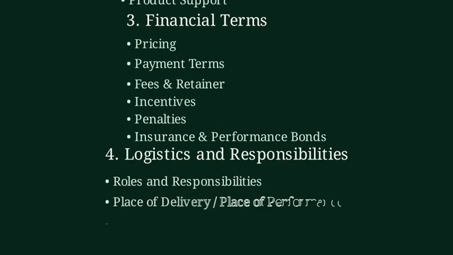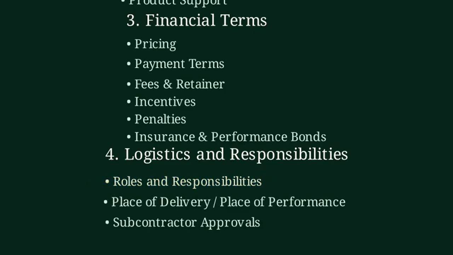Fourth category, logistics and responsibilities. Roles and responsibilities clarify who does what. Place of delivery and seller's place of performance state where the work happens. Subordinate subcontractor approvals define if extra vendors need permission.